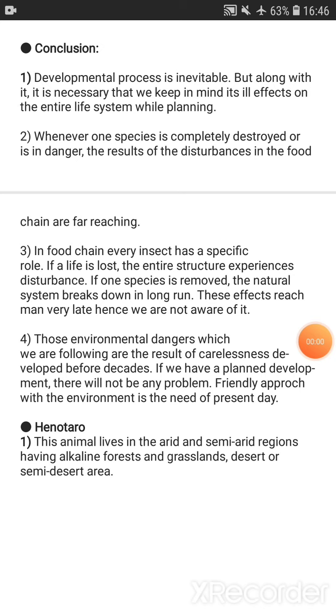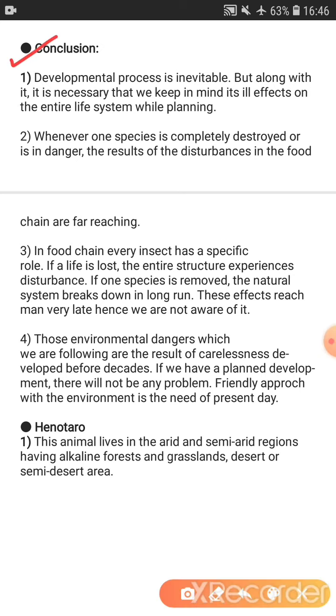Now we are going to see the conclusion about what we have learned till now about wildlife diversity protection. See the first point, the development process is inevitable, but along with it is necessary that we keep in mind its ill effect. Ill effect means negative effect on the entire life system while planning. So here it is said that as the population grows and the world expands, economic development also increases.